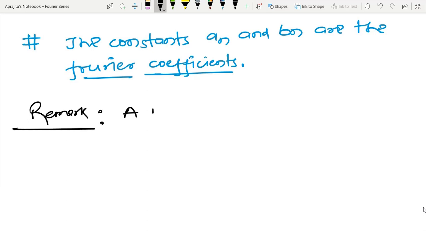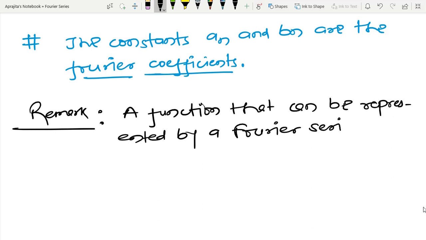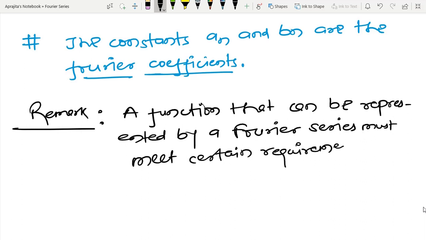So a function that can be represented by a Fourier series must meet certain requirements,